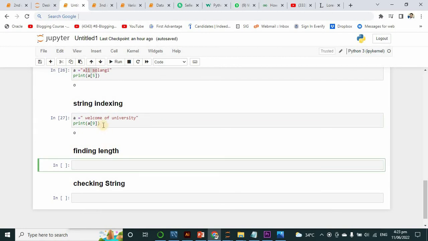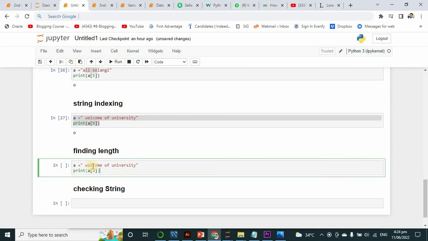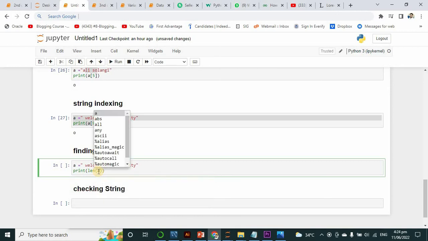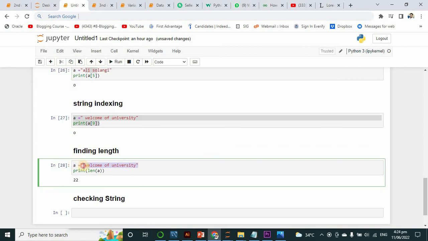Now I want to find the length of this. What is the length of this? How can I find it? Just write here len and write there a, and it will check the length of all this string value. It tells us the length of your sentences. So we can easily find the length of the statement.